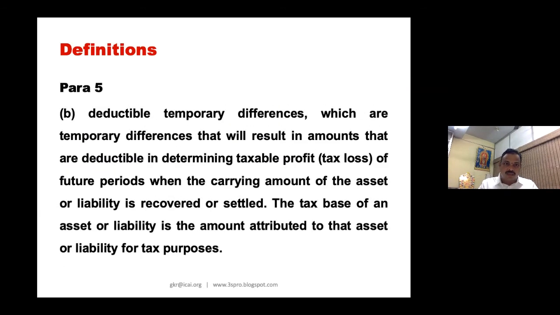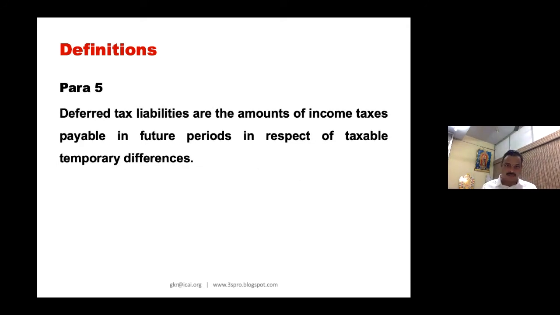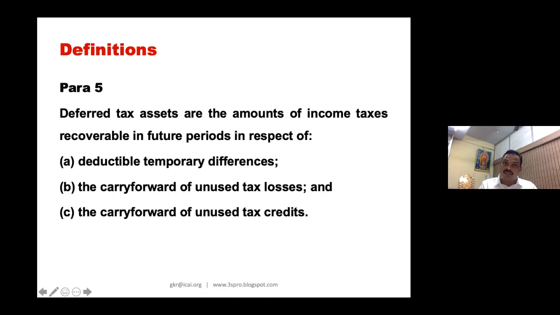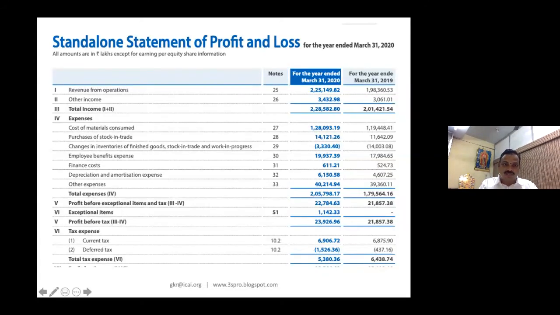What is deferred tax liability? These are the amounts of income taxes payable in future periods. And deferred tax asset is the amount of income tax recoverable in future periods. So the net of that is your deferred tax.